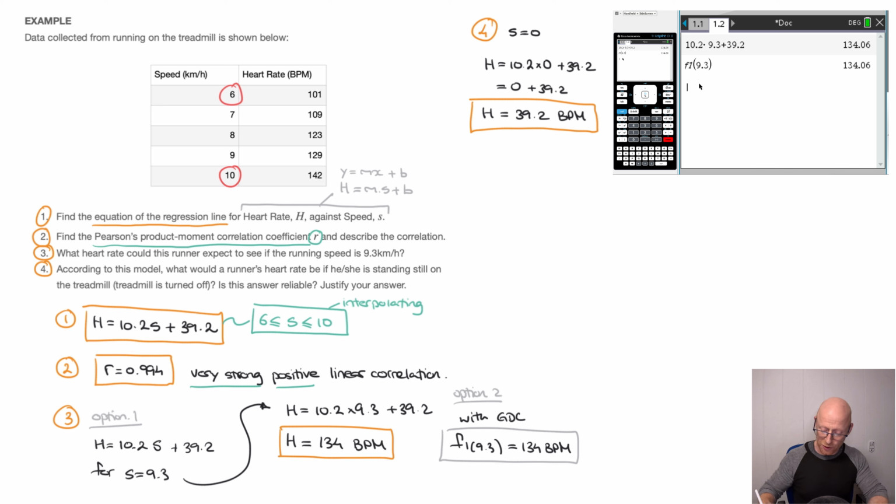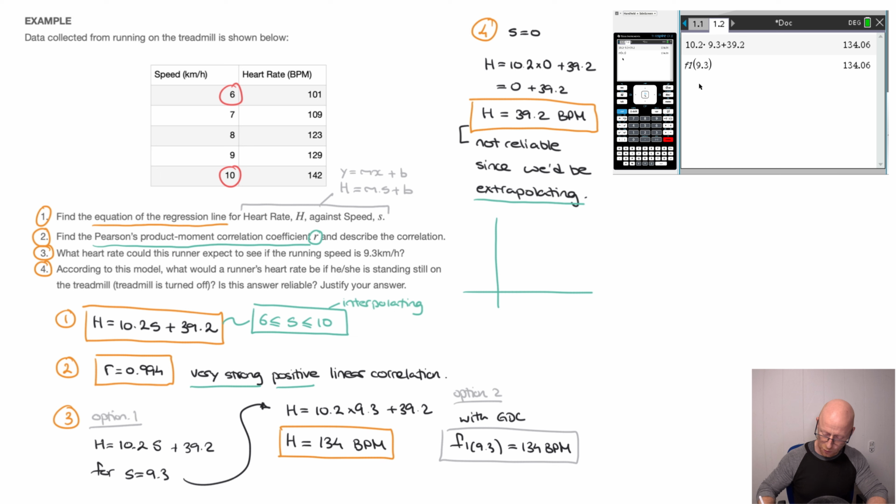So to answer this question properly here, we would state that this value is not reliable, and we could say something along the lines of since we'd be extrapolating. There we go. And I'll underline that important word there. And if ever you felt that this isn't enough justification for this answer, you could quickly make a sketch, something looking like this. There we go.